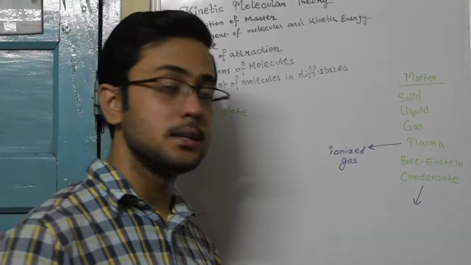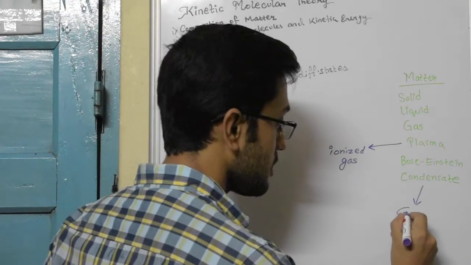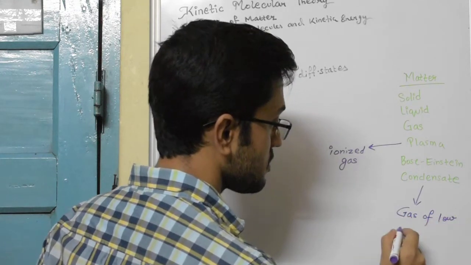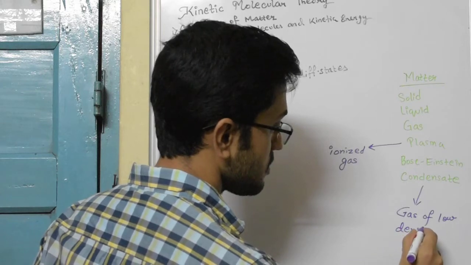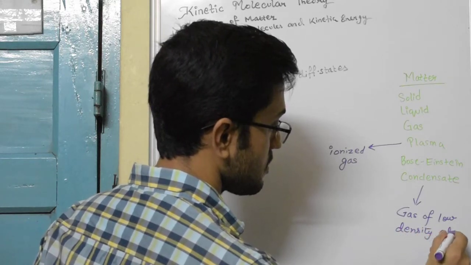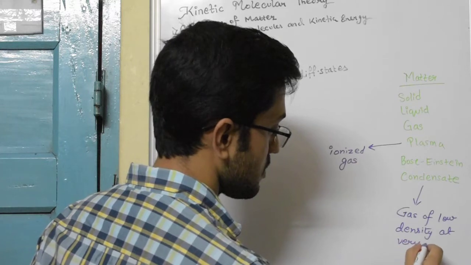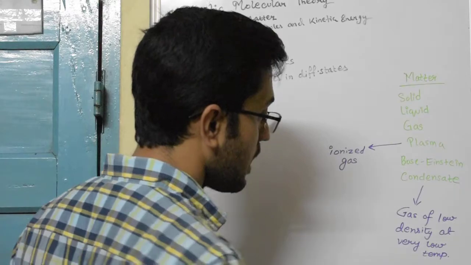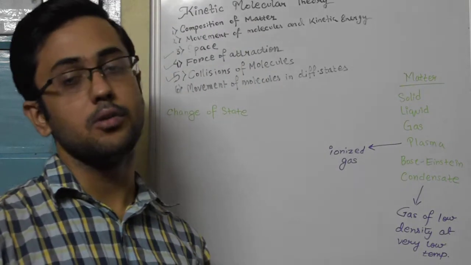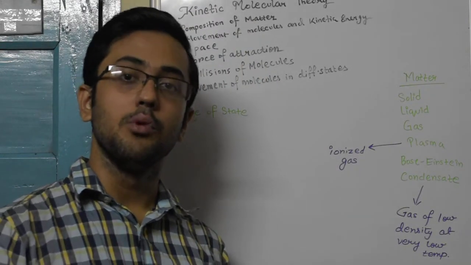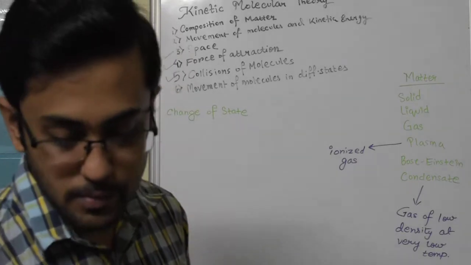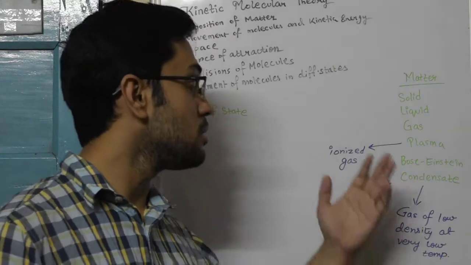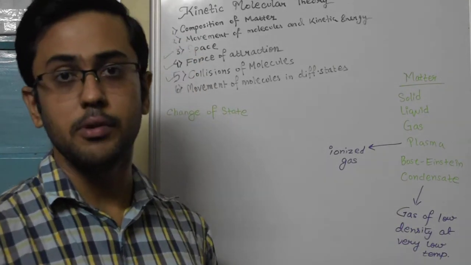The Bose-Einstein condensate is basically a gas of low density at very low temperature. That is the Bose-Einstein condensate, or the fifth state of matter. And these are the 5 states of matter, but you will study in detail only about the first 3, that is solid, liquid and gas.